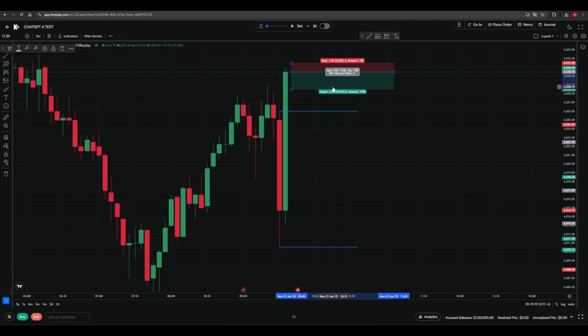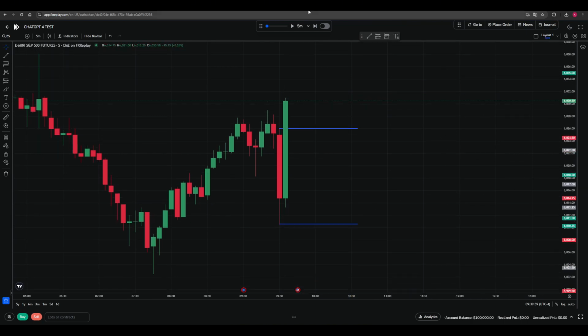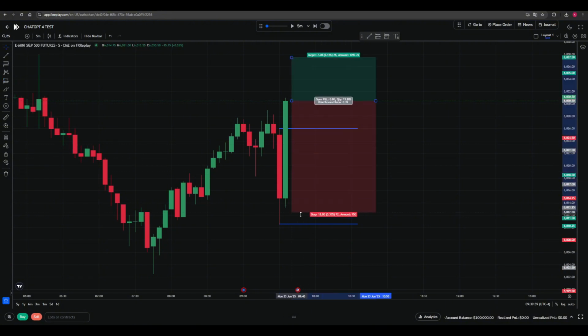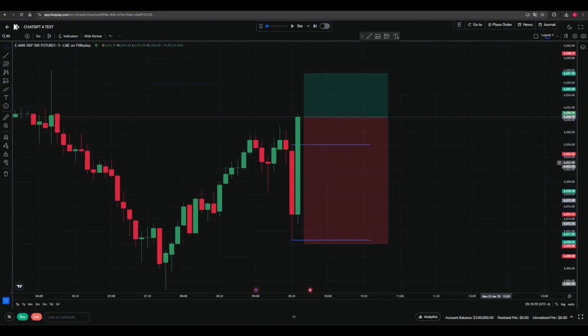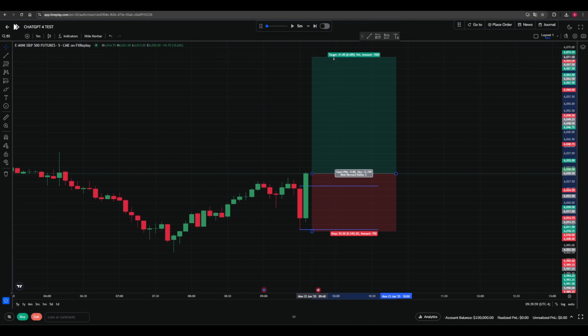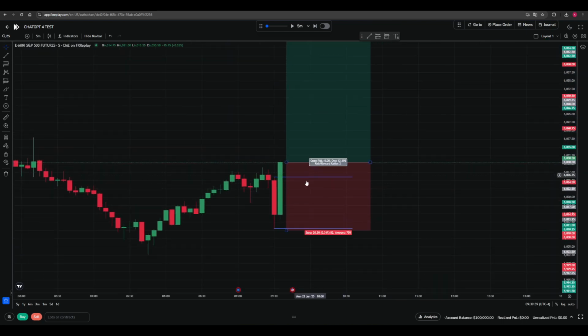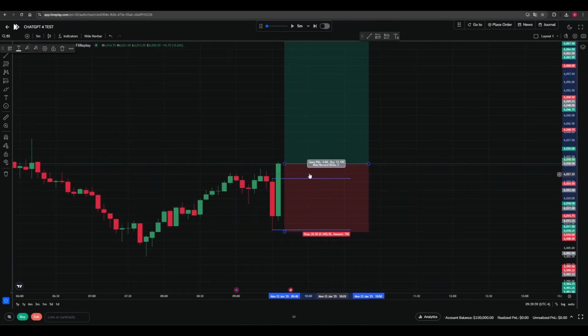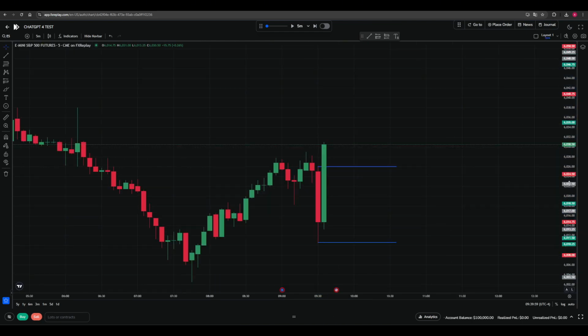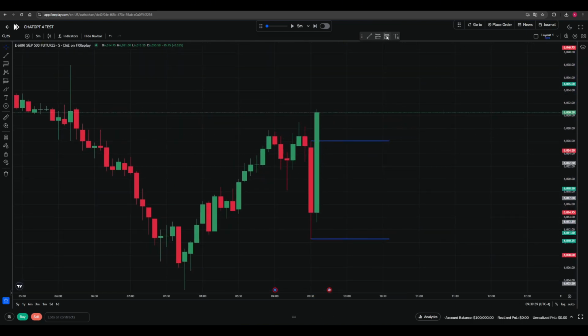What I was supposed to do yesterday, if it broke out over the high of this 9:30 candle, was go long with the stop under the low of the 9:30 candle and then do a 2x like this. So this would be the strategy yesterday. If you watched the video, you know the results weren't that good. So I thought, let's try and change it up a bit and do something else.